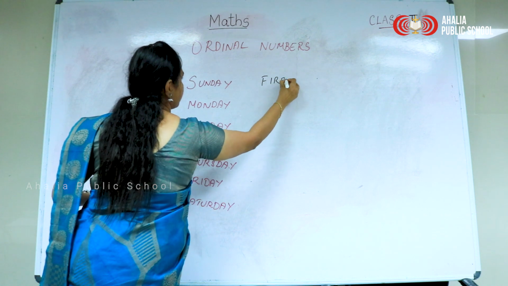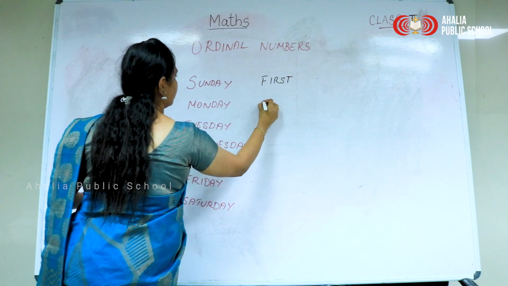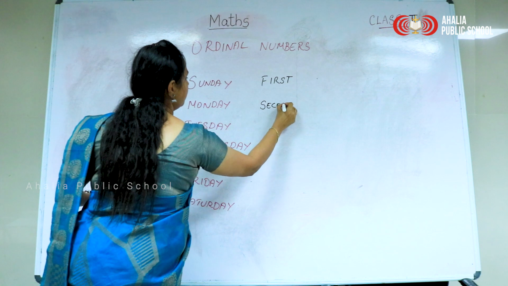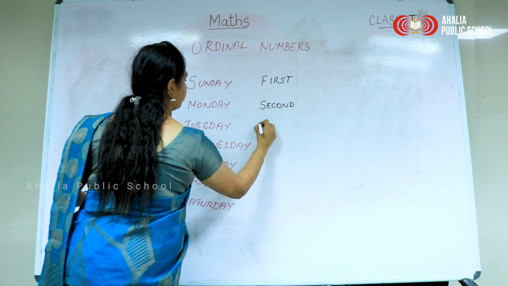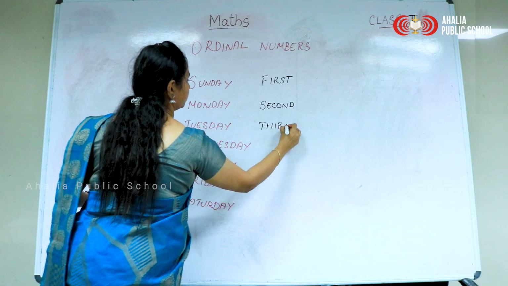How will first be written? F-I-R-S-T, first. Second. This is how we will write in expanded form. Third.